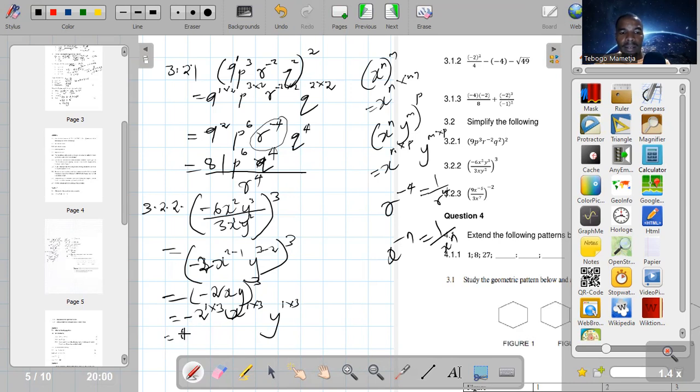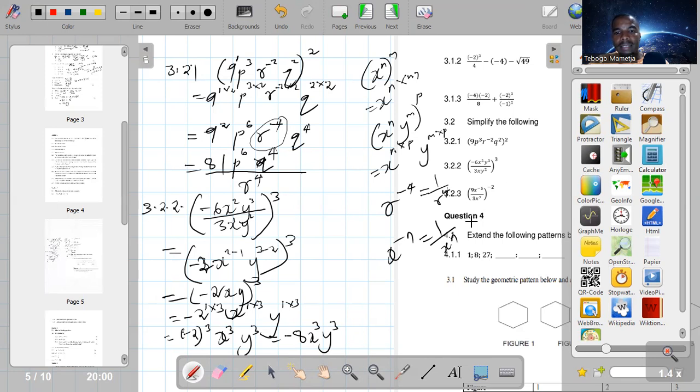So which is negative 2 to the power of 3. I put it inside the bracket, guys, because it's negative. So it's going to be negative 2 inside the bracket to the power of 3, because it's different from negative 2 to the power of 3 without brackets. Then x to the power of 3, then y to the power of 3. Then lastly, this is negative 2 times negative 2 times negative 2. Whatever happens there, it affects the whole thing. So which is negative 8x cubed y cubed. So that is how you solve that one.